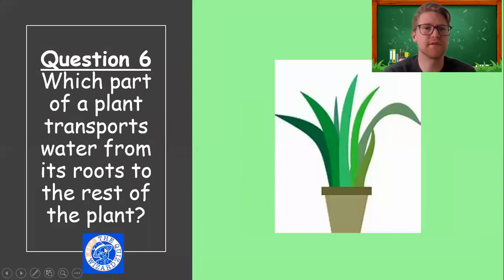Question 6, science. Which part of a plant transports water from its roots to the rest of the plant?